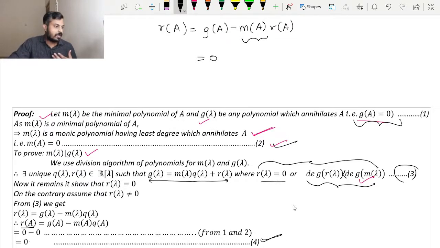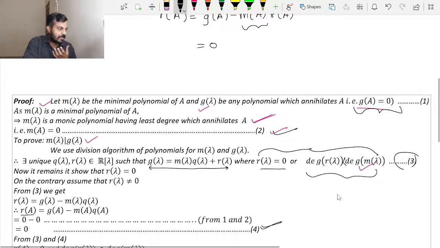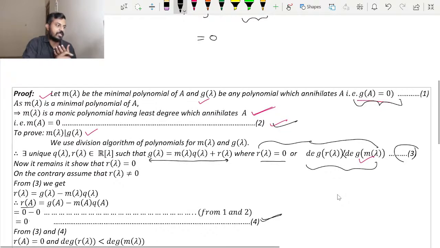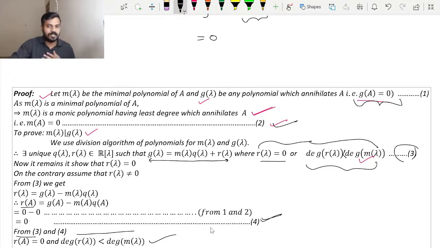Fine. Now where is the contradiction? That is the question. As I told you earlier, degree of r of lambda is less than degree of m of lambda. Thus from 3 and 4 we have two things, that is r of a is equal to 0 and degree of r is less than degree of m.